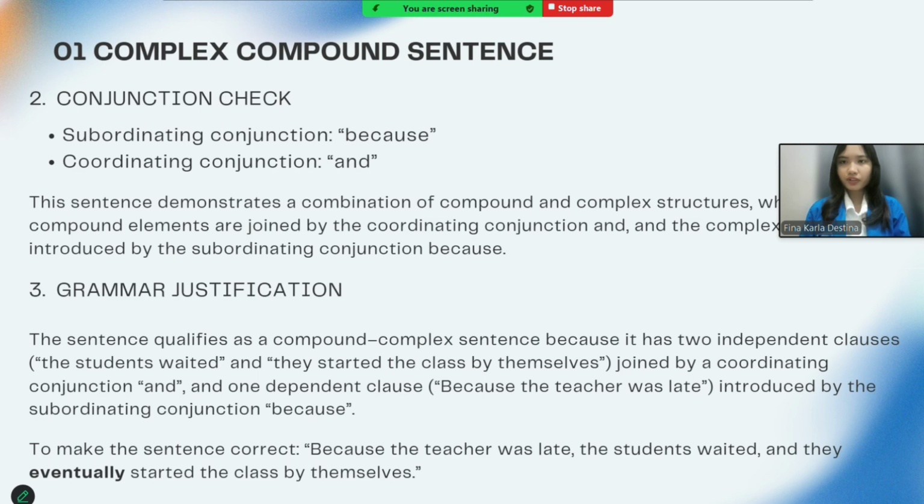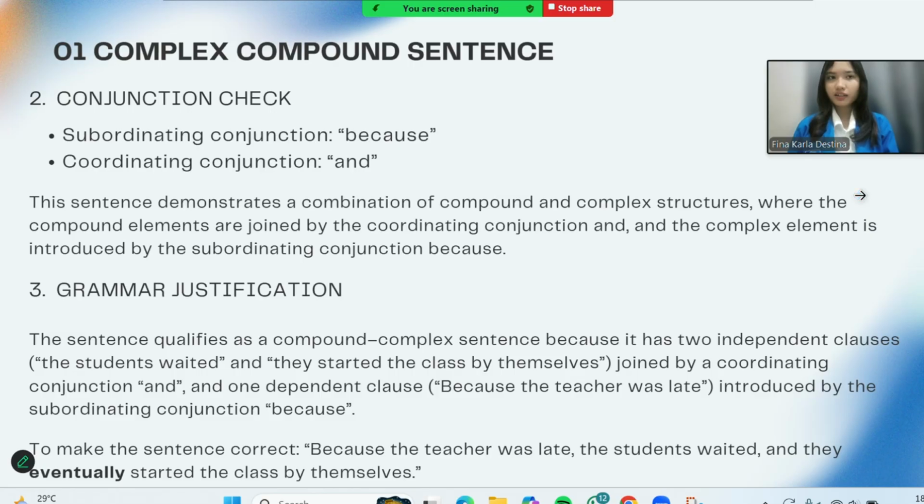Number 2, conjunction check. The subordinating conjunction is because, and the coordinating conjunction is and. The sentence demonstrates a combination of compound and complex structures, where the compound elements are joined by the coordinating conjunction and, and the complex element is introduced by the subordinating conjunction because.